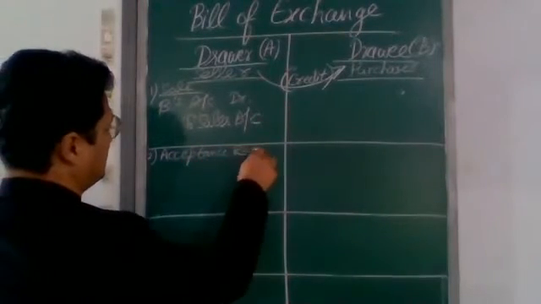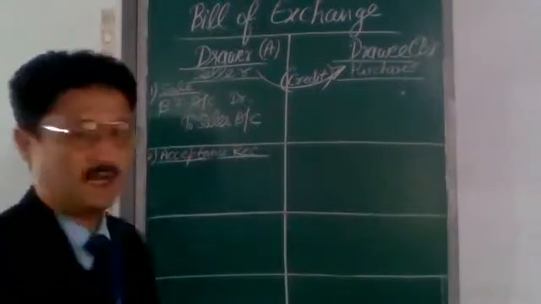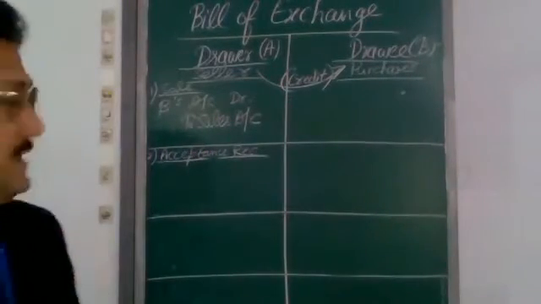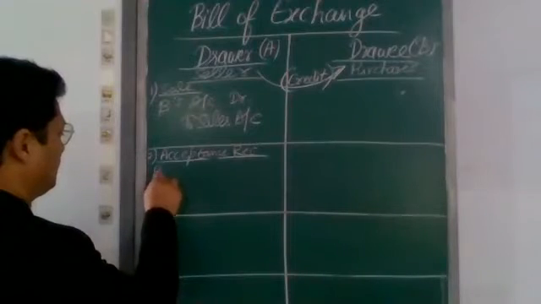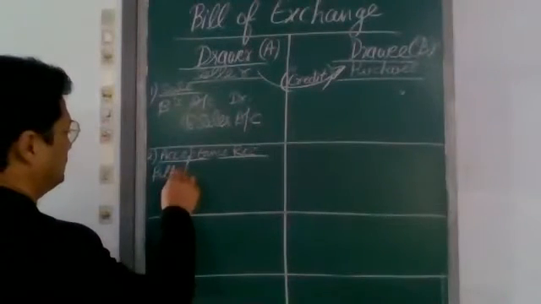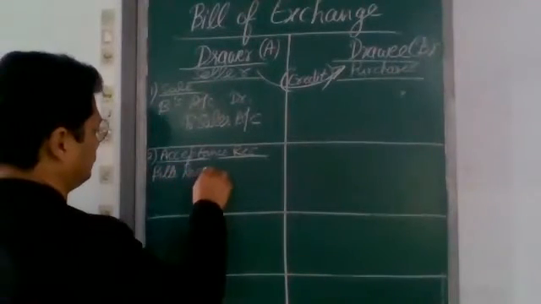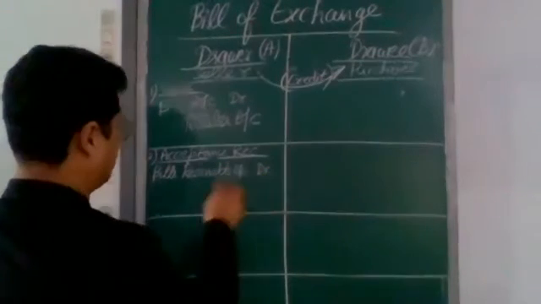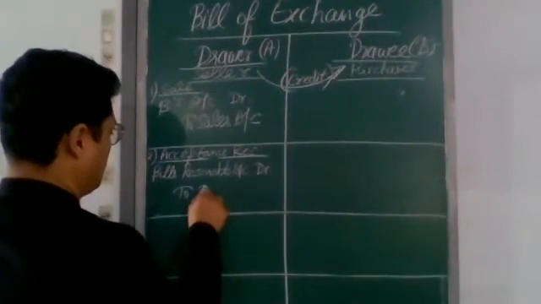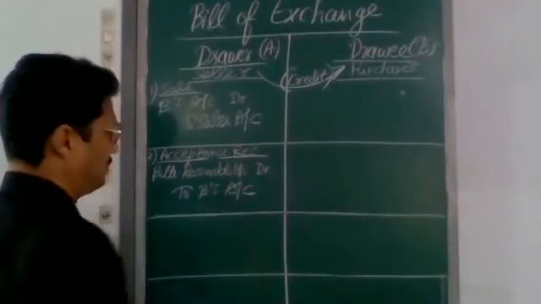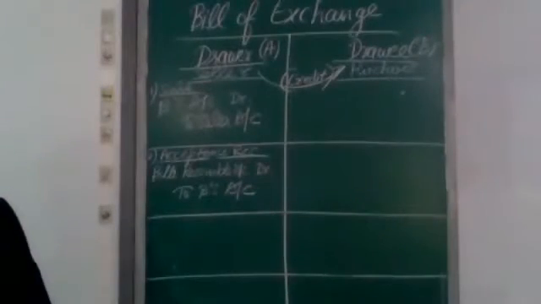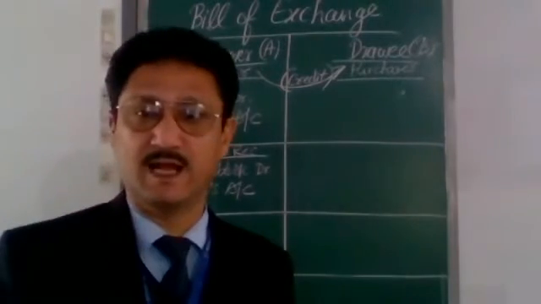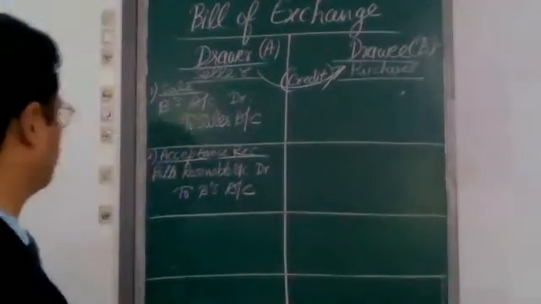Number two, acceptance received by B. That is bill receivable account debit to B's account, because the bill receivable is our asset and B as a debtor, our asset is reducing.